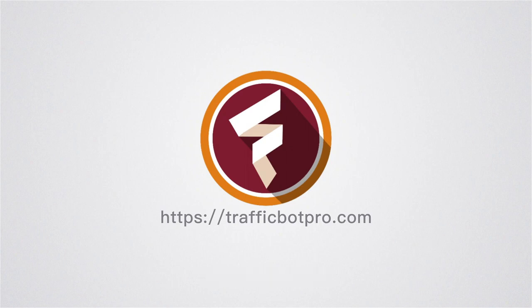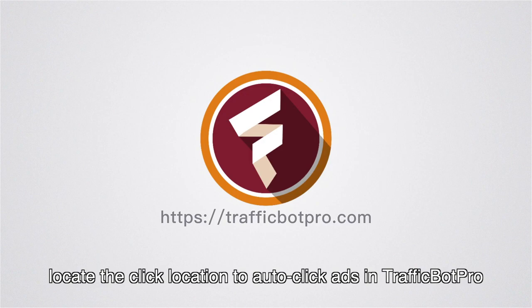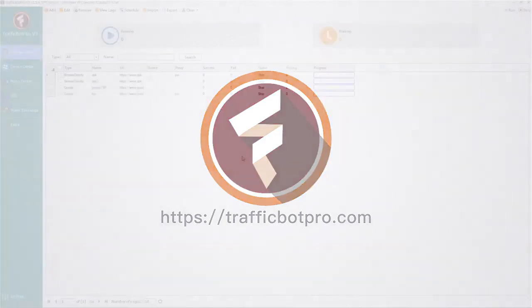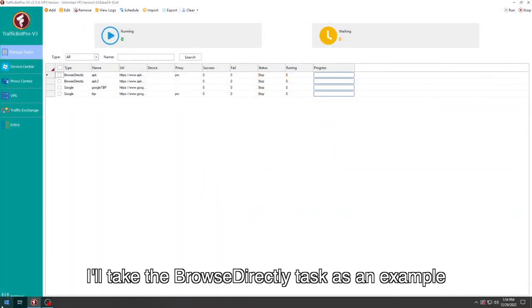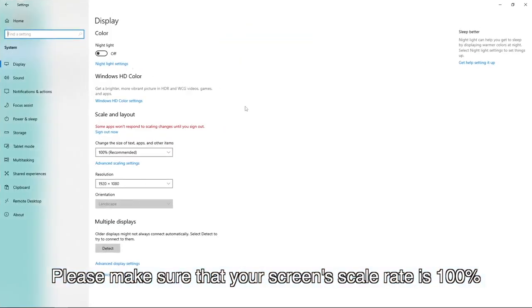Hello everyone. In this video, I'm going to show you how to manually locate the click location to auto-click ads in TrafficBotPro. I'll take the Browse Directly task as an example. Please make sure that your screen scale rate is 100%.